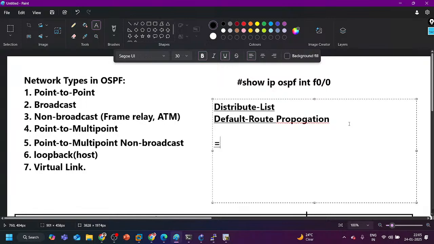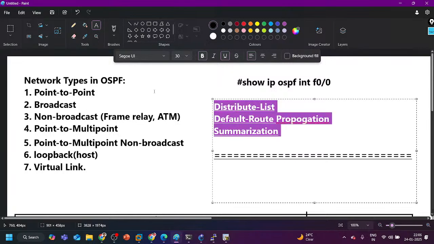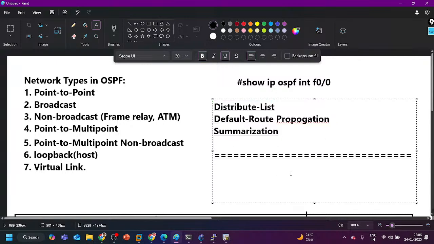If we can sit tomorrow also, then I can cover summarization also. One more topic, summarization. So these three topics. If you can connect tomorrow, then we can finish OSPF, and then from Monday we can start BGP.